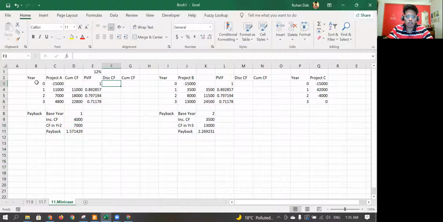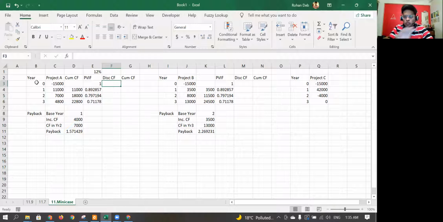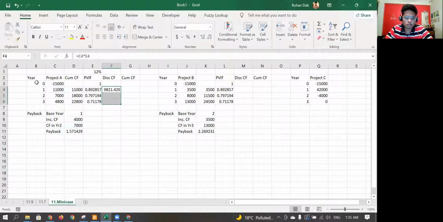Discounted cash flow is equal to this one into the PVIF. Ignore year 0 for now, because that will come during the NPV calculation. And again, cumulative would be,